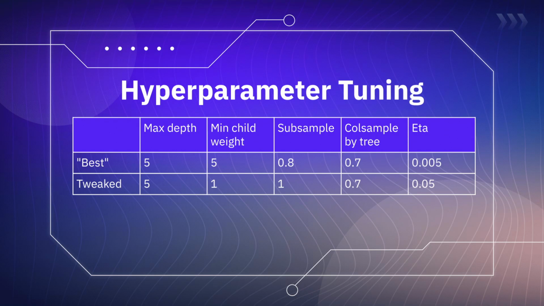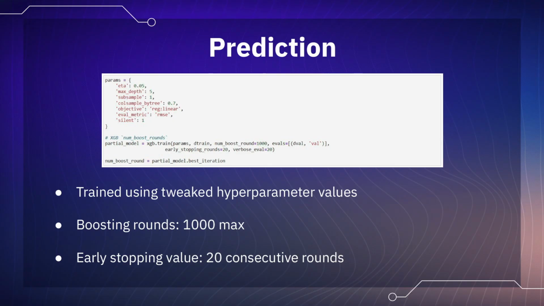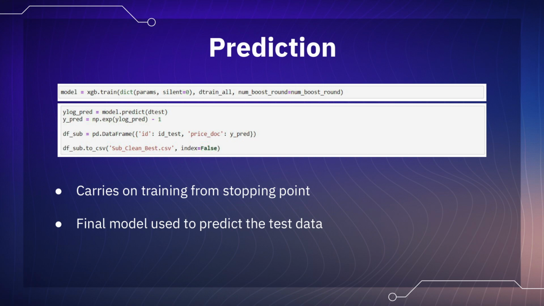This cross-validation process, however, provided so-called best values that seem to make the model overfit, and hence the values were tweaked to make the model simpler. The XGBoost model is trained using the tweaked hyperparameter values for a maximum of 1000 boosting rounds. An early stopping value of 20 is set such that if the RMSE of the model on the validation set does not decrease after 20 consecutive rounds, training will come to a stop. The iteration with the best RMSE score is taken as the point to stop. The model is then trained again, starting from the best RMSE score round recorded from the early stopping procedure. The model is then used to predict the test data and produce the final CSV file.